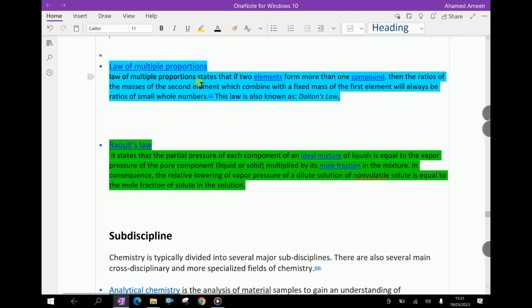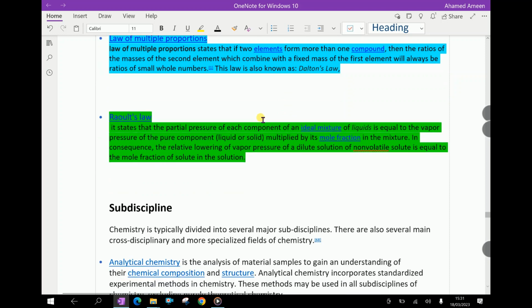Law of multiple proportions. The law of multiple proportions states that if two elements form more than one compound, then the ratios of the masses of the second element which combine with a fixed mass of the first element will always be a ratio of small whole numbers. This law is known as Dalton's law.